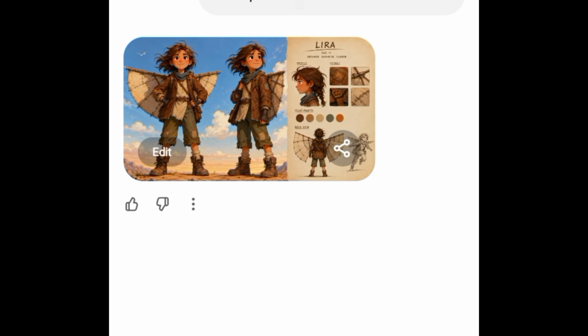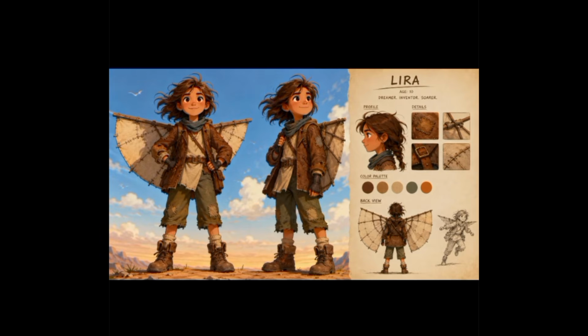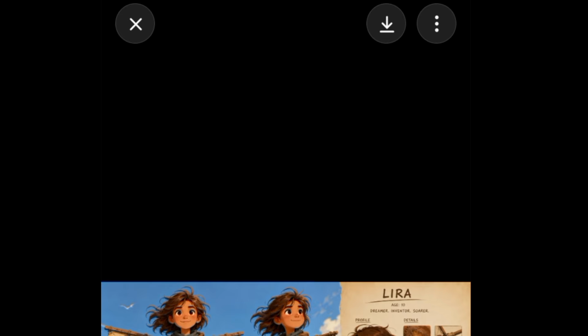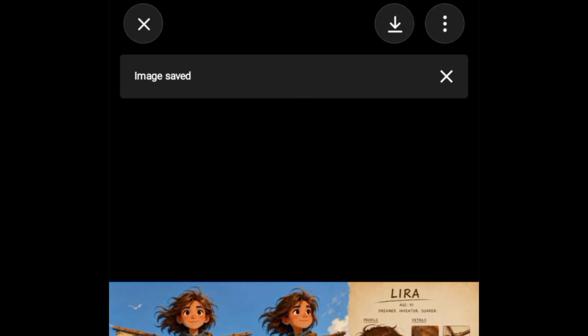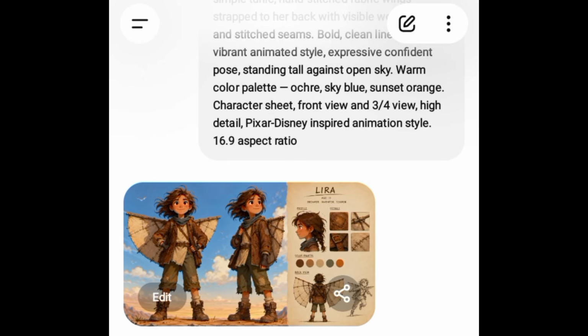Now you can see the format of this picture right here. This is a clear picture of 16:9 aspect ratio, which is vertical. Okay, so I'm going to click here to save the picture. Okay, you can see image saved. Now, having done that, let's go and copy the next prompt, which is character number 2 to generate the image.